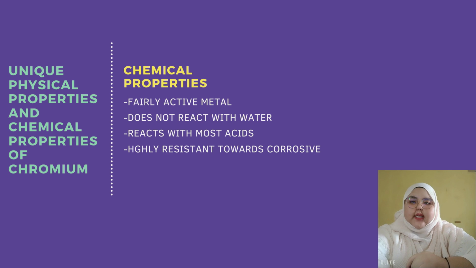Chemical properties of chromium. Chromium is a fairly active metal. It does not react with water, but it reacts with most acids. It combines with oxygen at room temperature to form chromium oxide. Chromium oxide forms a thin layer on the surface of the metal, protecting it from further corrosion, which makes it highly resistant towards corrosion.